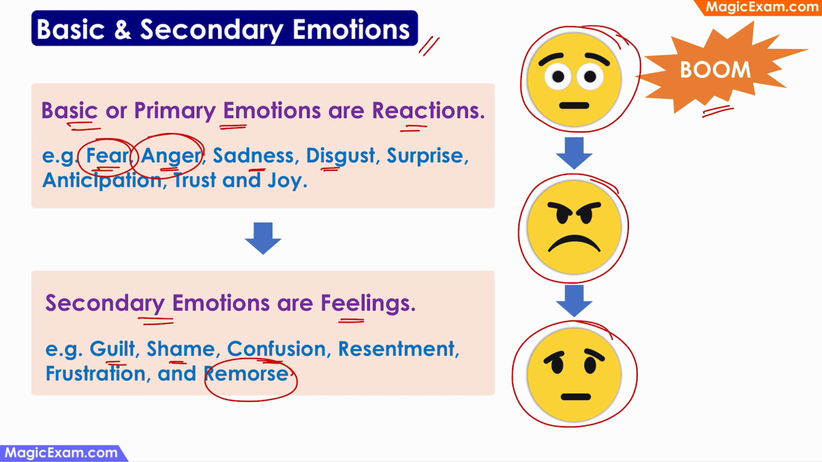So first you felt fear, which is a basic or a primary emotion. Next you felt anger, which is again a basic or a primary emotion. And then you felt a secondary emotion, which is a feeling of remorse. So these are basic and secondary emotions.